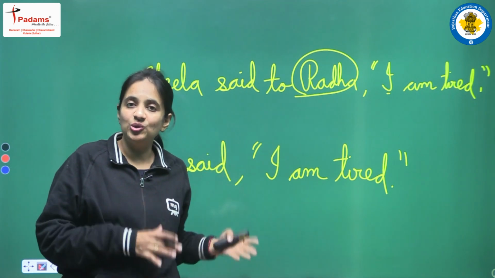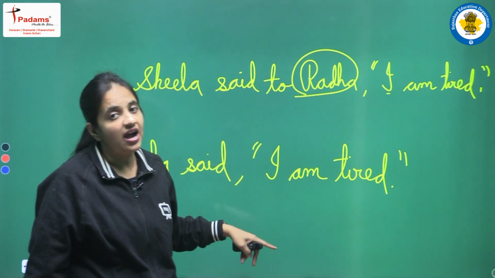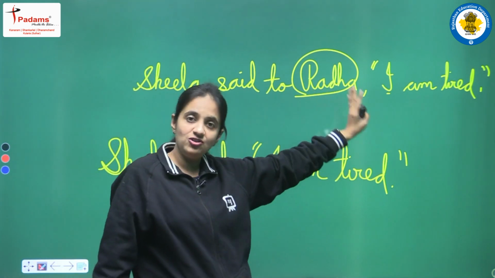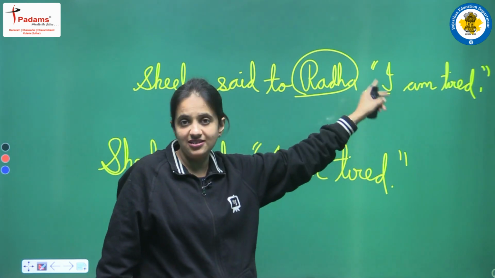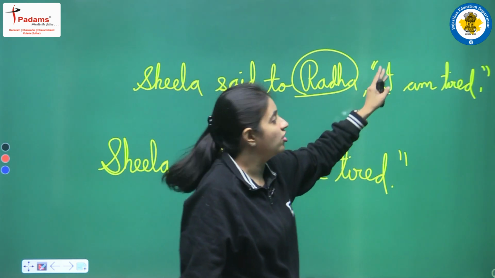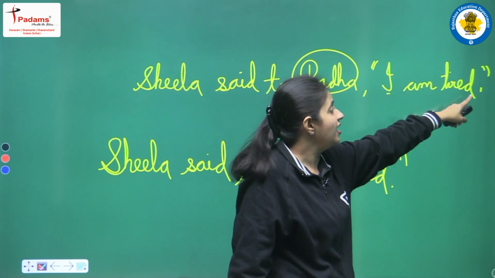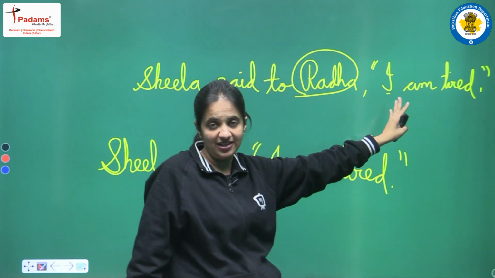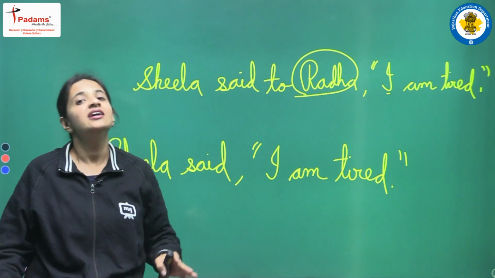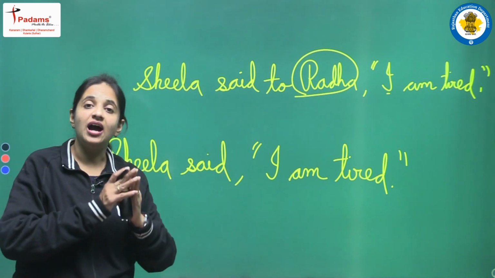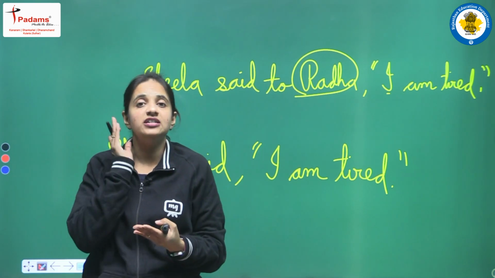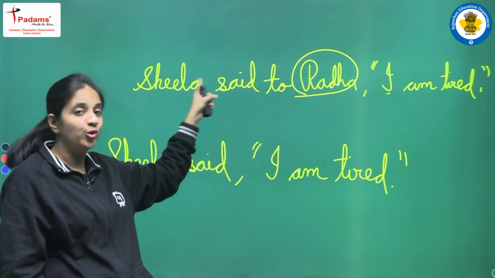According to the rules that we have discussed, if we have an assertive sentence, and this is also clear, "I am tired" is an assertive sentence because it's a simple statement and we have a full stop at the end of the sentence. According to the rules, if we have an assertive sentence, then the first change we have to make is in the reporting verb.